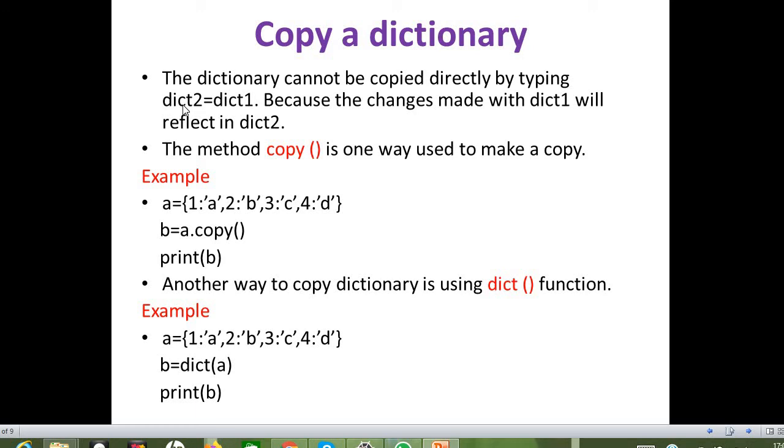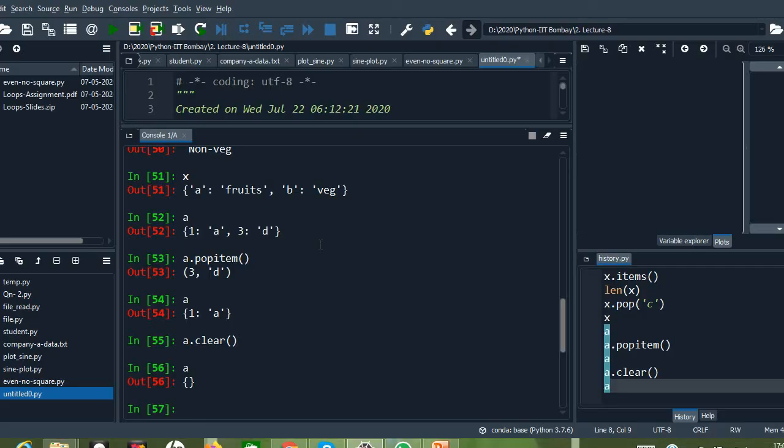We don't want that. I need to copy one dictionary to another but consider it as a separate dictionary, right? So for that we need to use a method called the copy method. This copy method will copy all the elements from one dictionary to another dictionary variable, right? So let us see this.